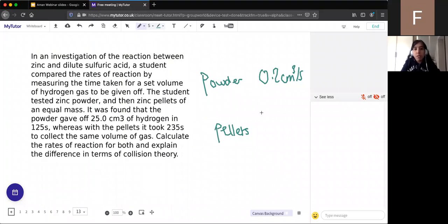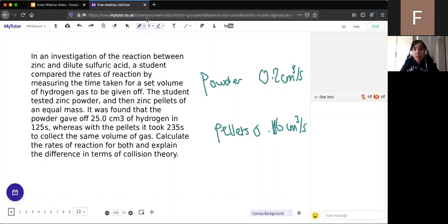It's not seconds per cubic centimeter, it's cubic centimeters per second. So 0.106 cm³ per second. Which one has the faster rate, powder or pellets? Brilliant, the powder. So the powder has the faster rate.